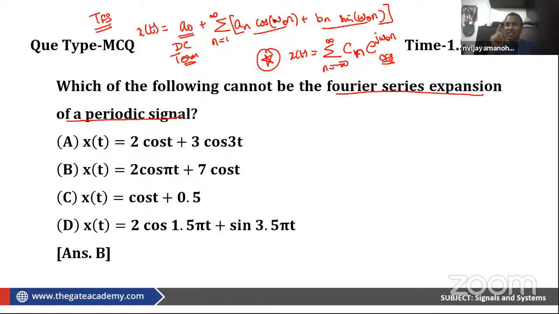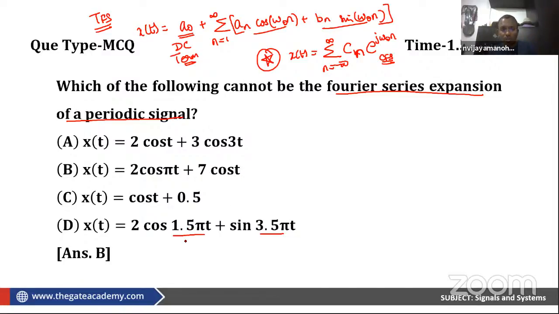See guys, this is the beauty of GATE problems. All the GATE problems will be cunningly worded. There will be just a crisp of the concept. Many people thought this is the answer because here we are having fractions. No, that is not the point. The point is omega naught can be anything, but integer multiples of omega naught will be there.